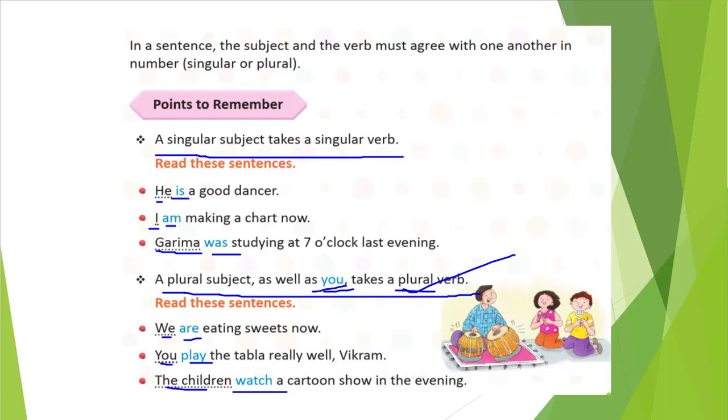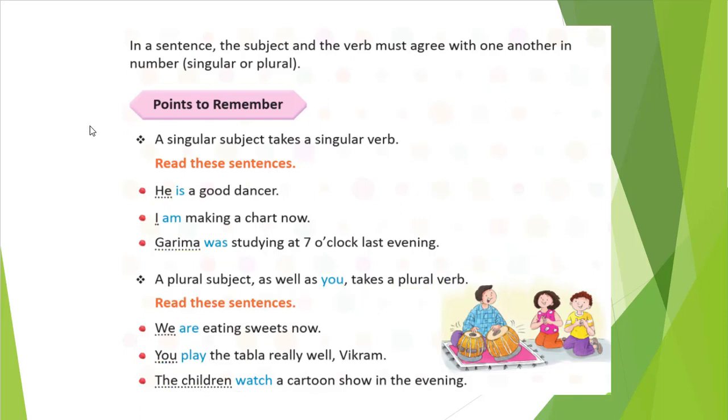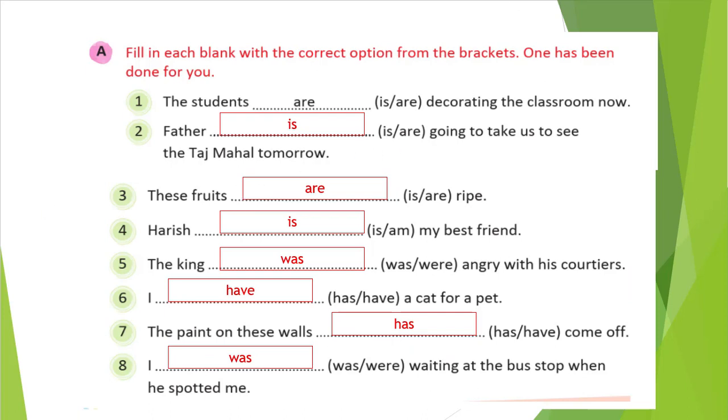Okay students, this was a basic point which we have already studied, but here it is the main point in this chapter. So shall we see the exercise? There is nothing much to learn in this. If singular is there, then we will use a singular verb. If plural is there, we will use a plural verb. That's it. These 2 points you need to remember. You see in this exercise. Don't look at the answer. You see what we need to do. We need to select the correct verb for the blank space.